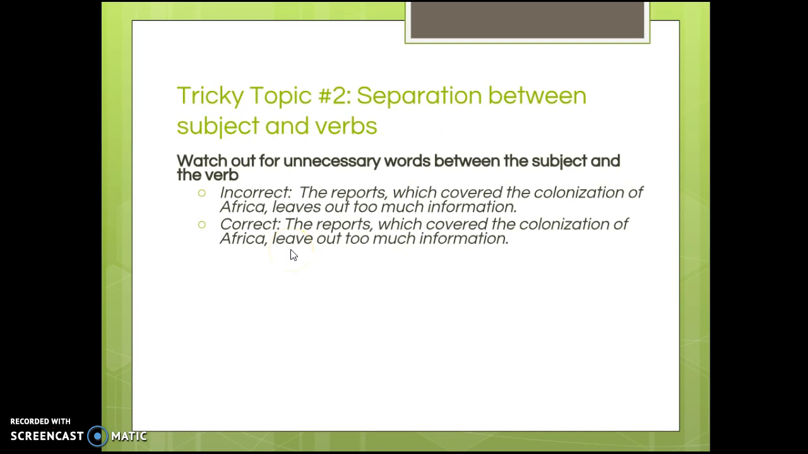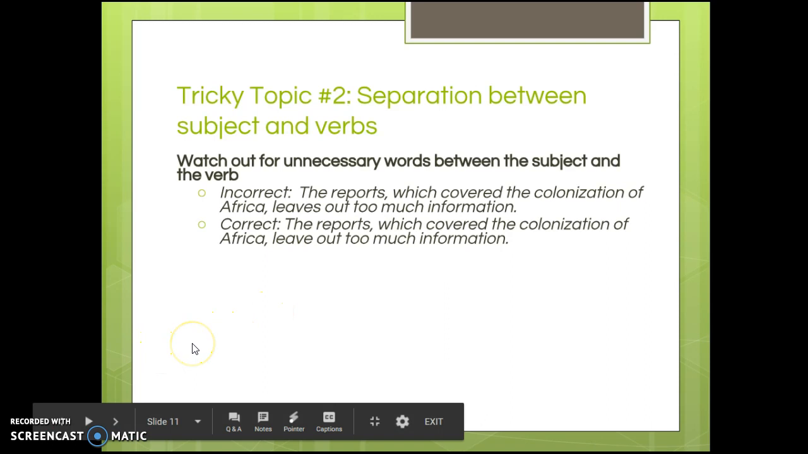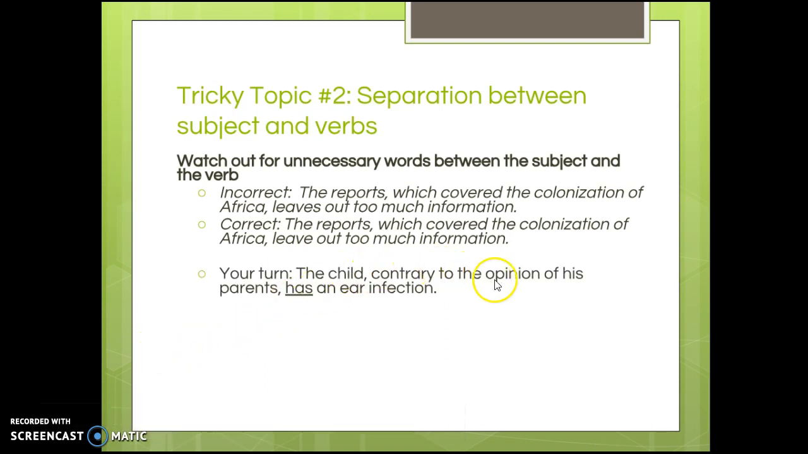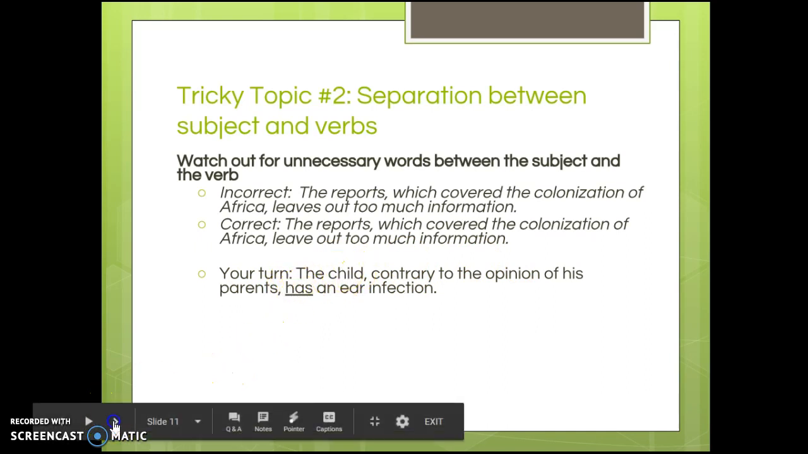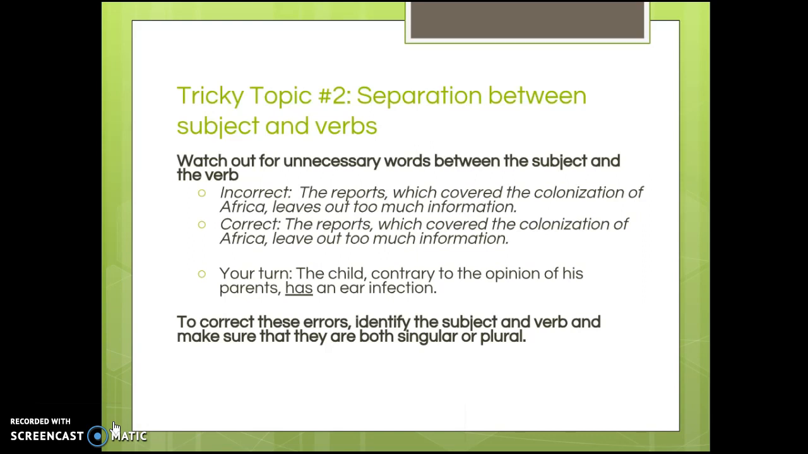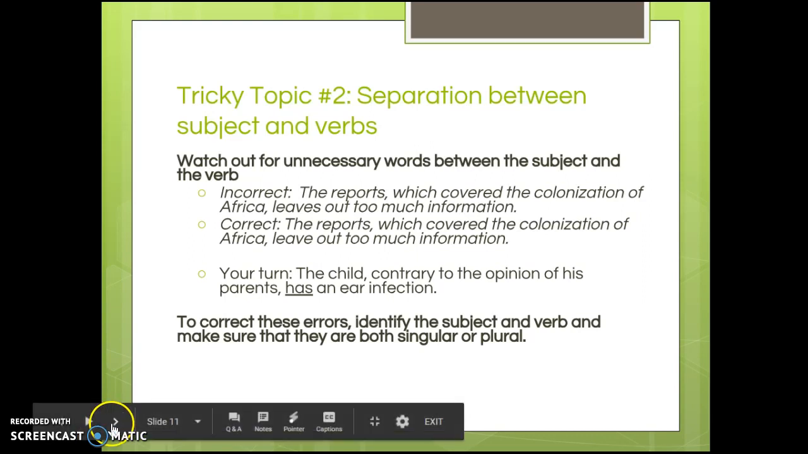All right, take a second and do the your turn problem. Pause the screencast. Your turn, you would say the child, contrary to the opinion of his parents, has an ear infection. Okay, so child is singular. Ignore this middle stuff. Has is singular too. So you just want to make sure that those match. So to correct these errors, the big trick is to identify the subject and the verb and make sure they're both singular or plural, ignoring all that stuff that might come in between.